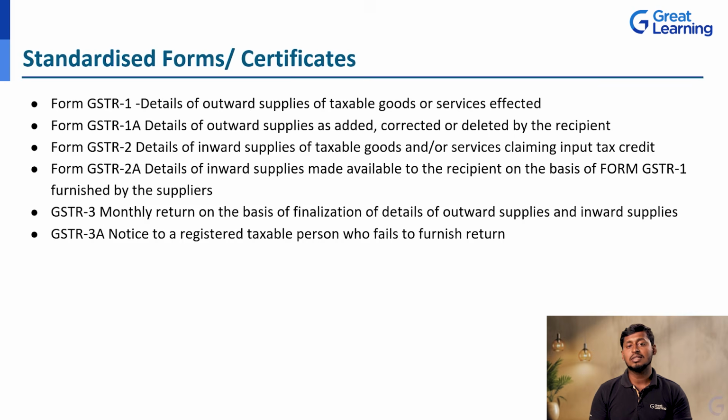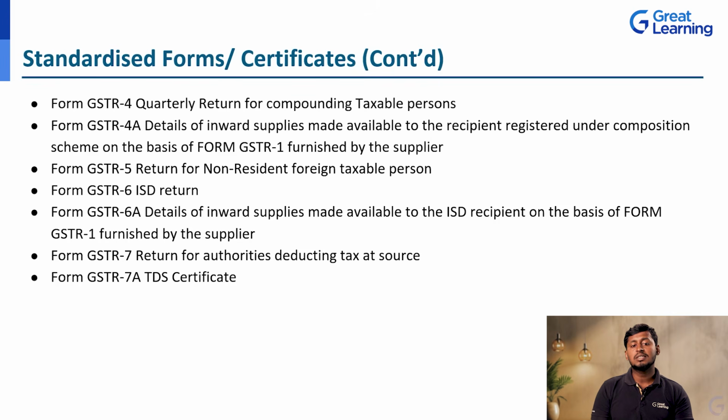Next, the GSTR 4, the quarterly return for compounding taxable persons. In the GSTR 3A we get the monthly report, but in form GSTR 4 we get the quarterly report, that is three months of report, and the compounding taxable value is given.